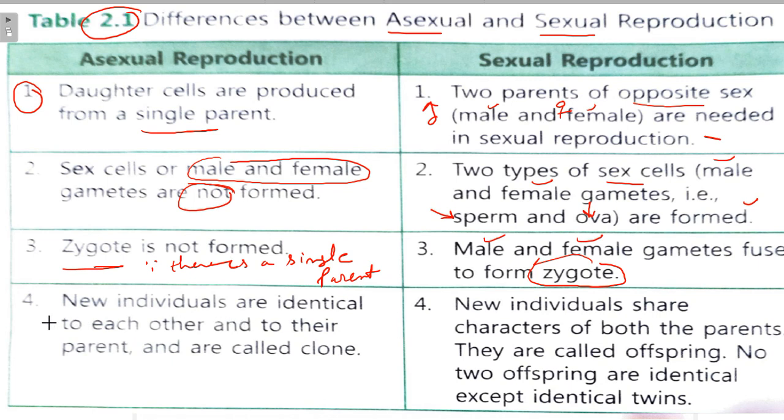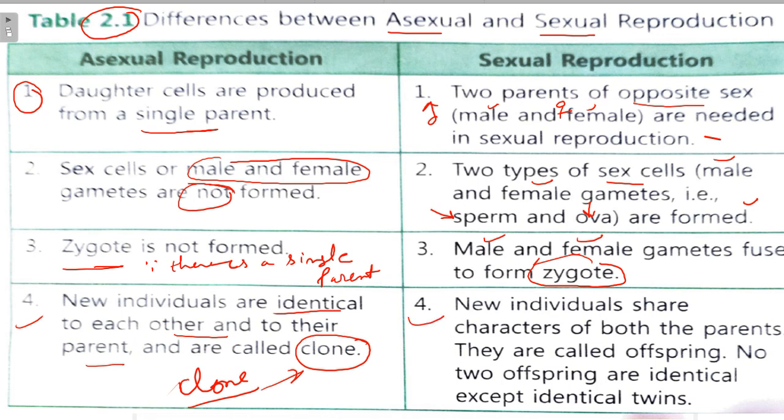Number four, new individuals are identical to each other. They are similar to each other and to their parent and are called clones. Here is the definition of clone. So new individuals which are identical to each other and to their parent are called clones, right?